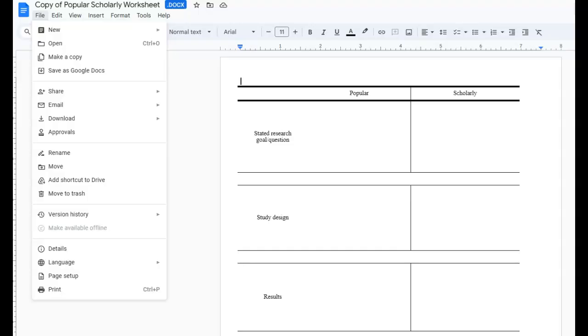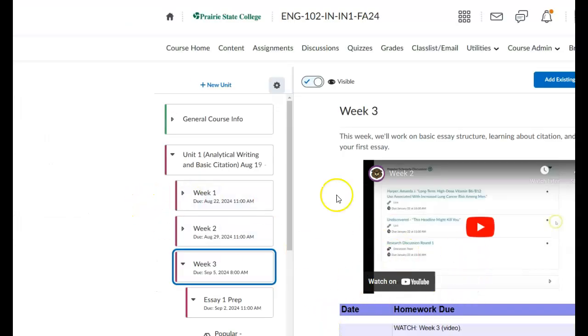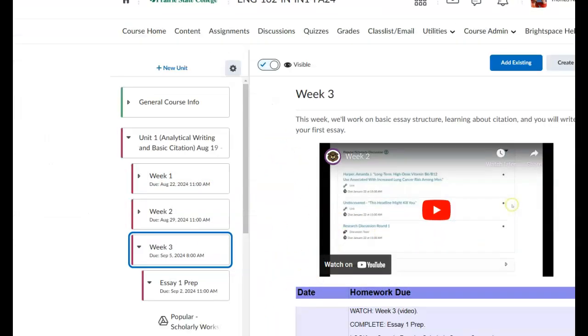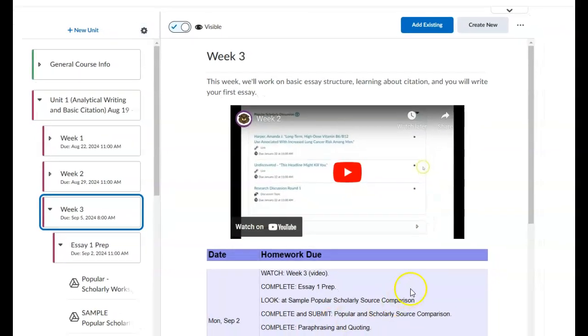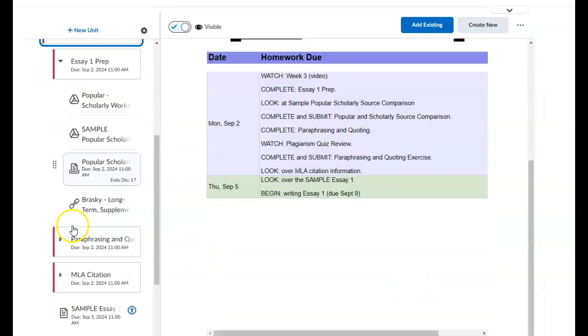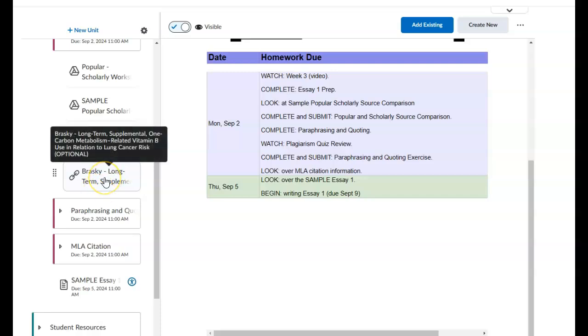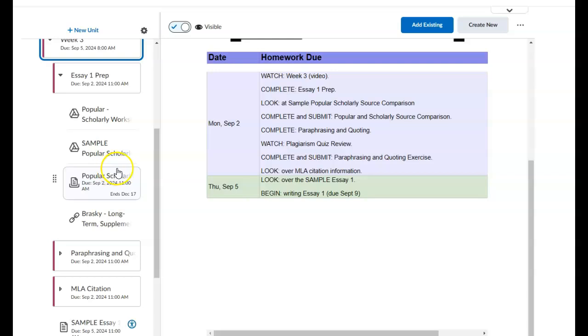That sample assignment is actually based upon the Ted Brasky piece that we listened to in the podcast. So we listened to the story about the podcast, and then the popular article being the press release from Ohio State. Okay, this right here is your sample, we'll make a copy.